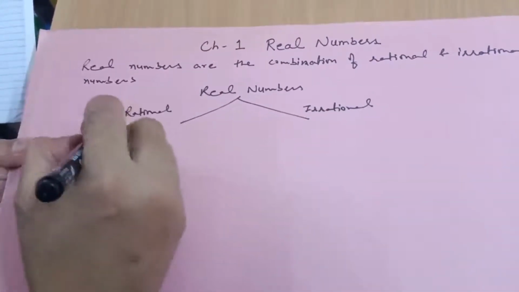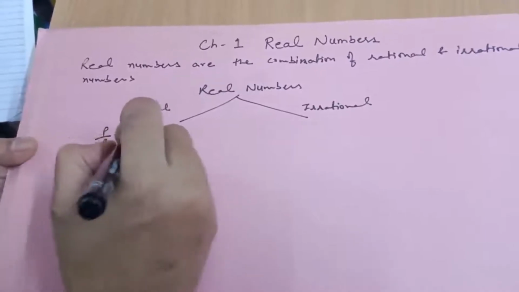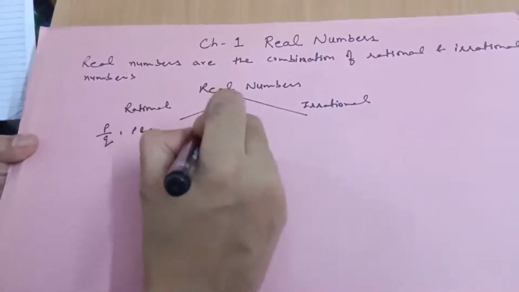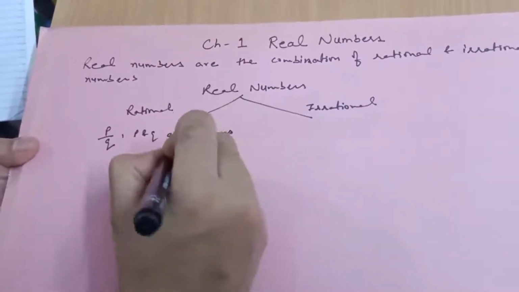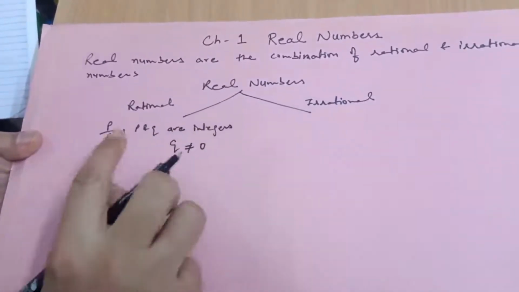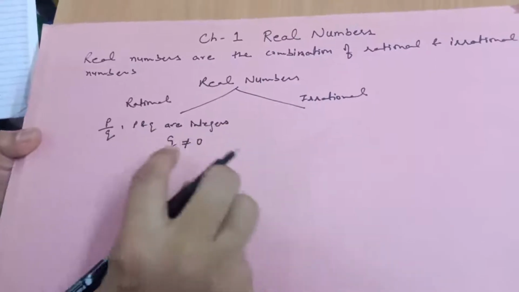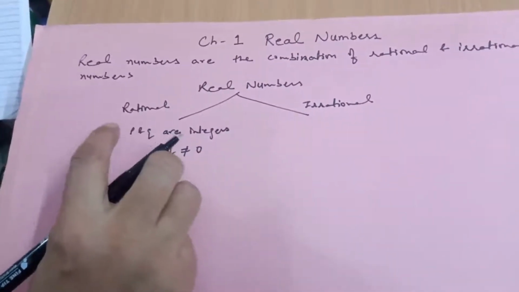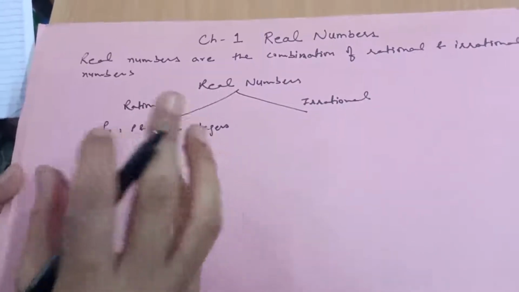Rational numbers are always in the form of p by q, where p and q are integers and q is not equal to 0. You can say 1 by 2, 3 by 7, 7 by 5, whatever, these are all rational numbers.